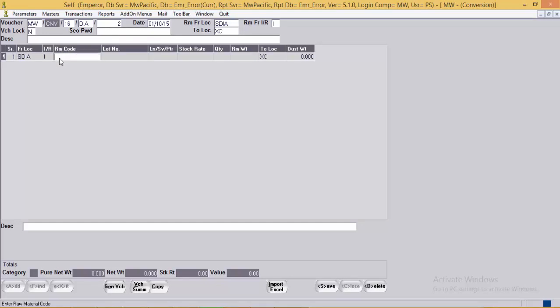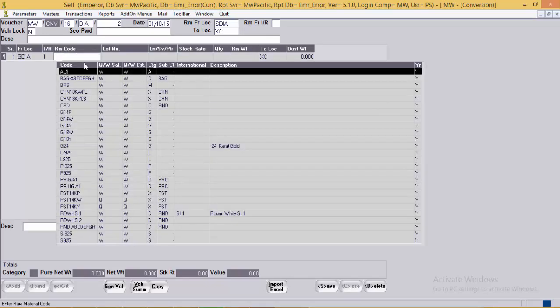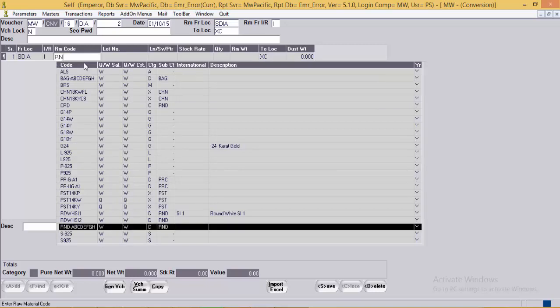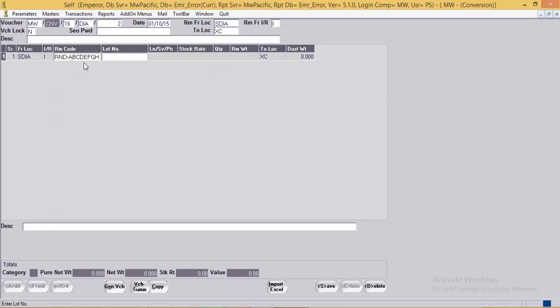Here we'll issue the stock of diamond, the round diamonds of size 1.5, stock rate 100, quantity being 100 and weight is 5 carats.